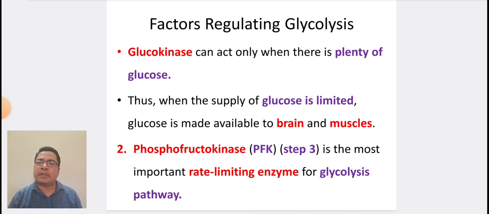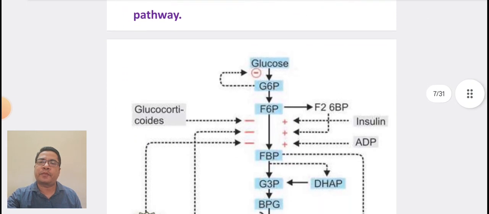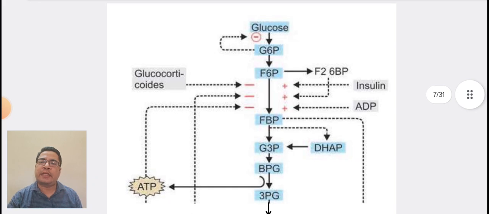Second enzyme is phosphofructokinase, that is PFK. It is the most important rate limiting enzyme for glycolysis pathway. In this diagram, we can see ATP generated at different stages.